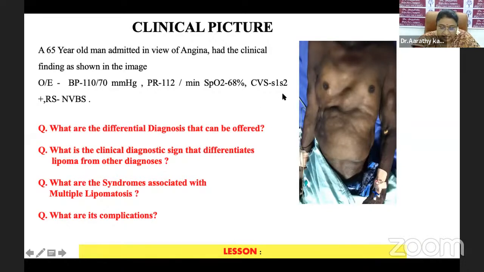What is the clinical diagnostic sign that differentiates lipoma from other diagnoses? And what are the other syndromes you can think of which can be associated with this condition? And what are the complications expected?